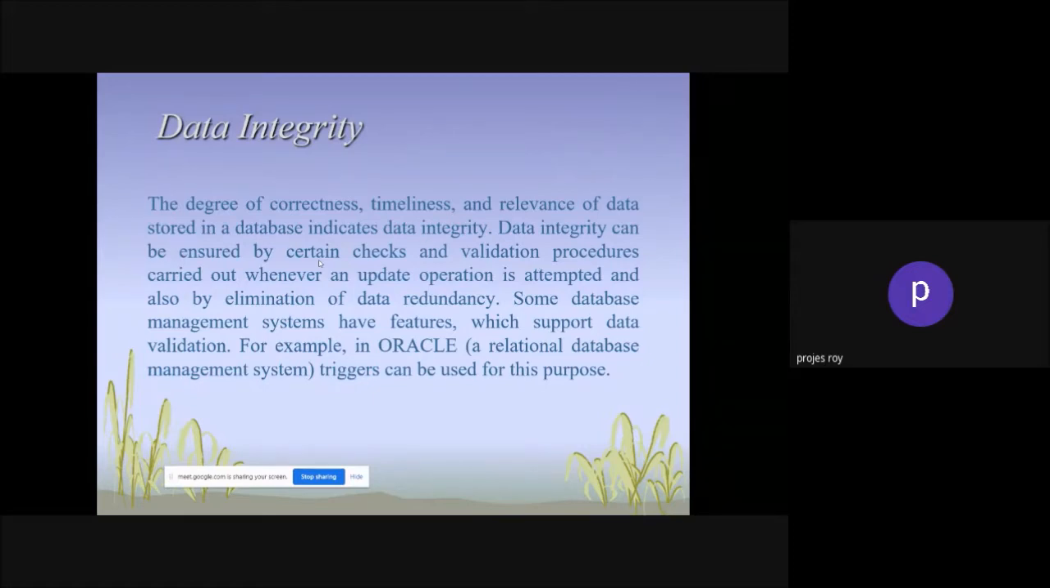Data integrity can be ensured by certain checks and validation procedures carried out whenever an update operation is attempted, and also by elimination of data redundancy. Some database management systems have features which support data validation. For example, in Oracle, not only Oracle, there are different relational database management systems. You have to put in some kind of data integrity policy.